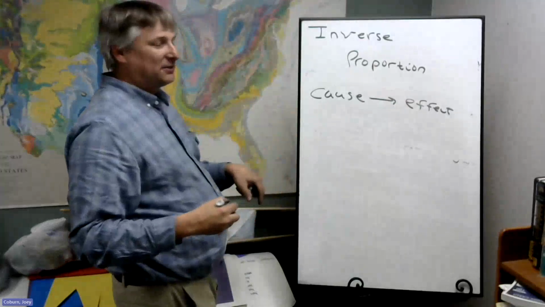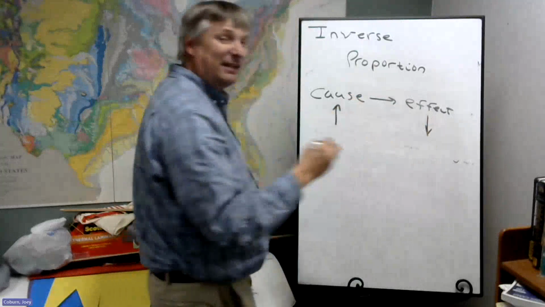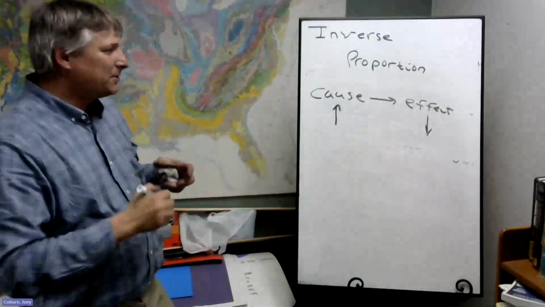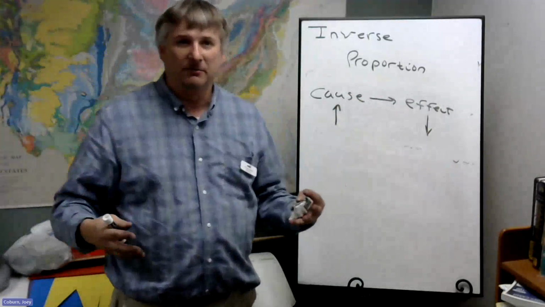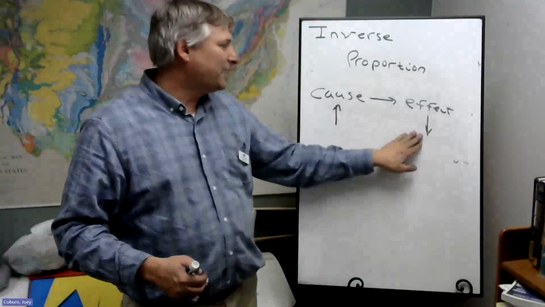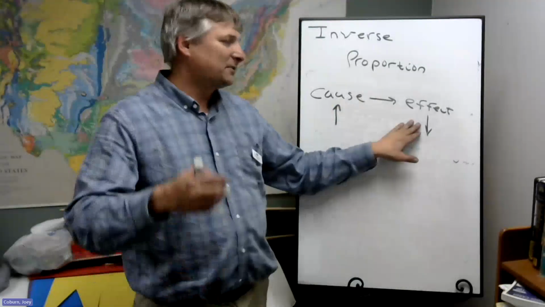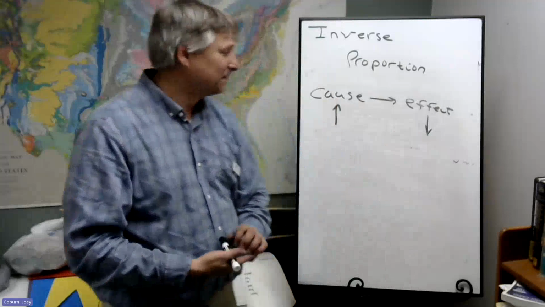But in this case, if the cause increases, the effect decreases. An example of this might be food and hunger. Let's say you have this feeling of hunger. The more food you eat, the less hungry you're going to be. So the more you eat, the feeling of hunger decreases.